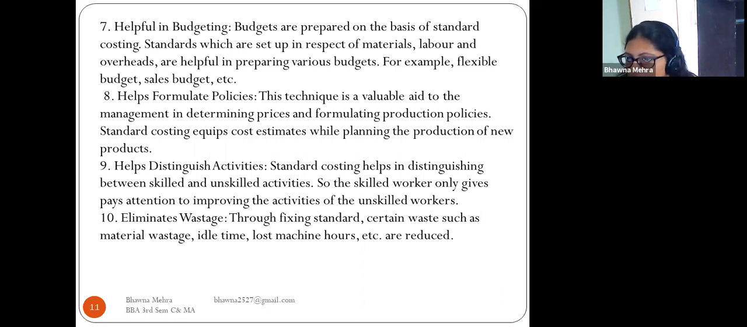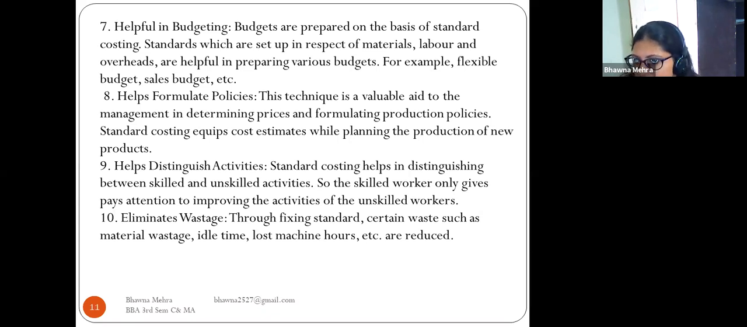For example, flexible budget and the sales budget. So we have to maintain the budgets at the beginning of the year. We have to predetermine or pre-plan the objective and target for that budgeting. On the basis of standard costing, we plan these budgets. We have to maintain the budget properly for the material, the labor, and the overhead, which helps us prepare the various budgets, such as the flexible budget, the sales budget, etc.